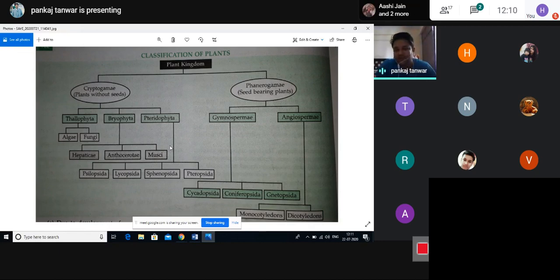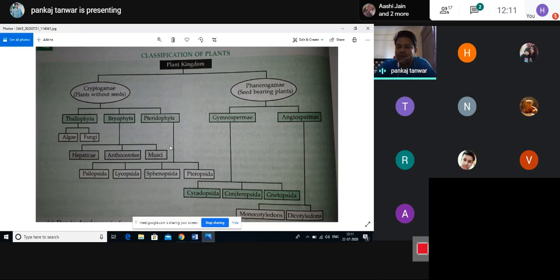When we move on to Bryophyta, they contain well developed vascular bundles, meaning xylem and phloem, transportation of water and transportation of food, which we have seen in Bryophytes and Pteridophyta. So on the basis of cryptogams, the classification within the plants of cryptogams is Thallophyta, Bryophyta and Pteridophyta.